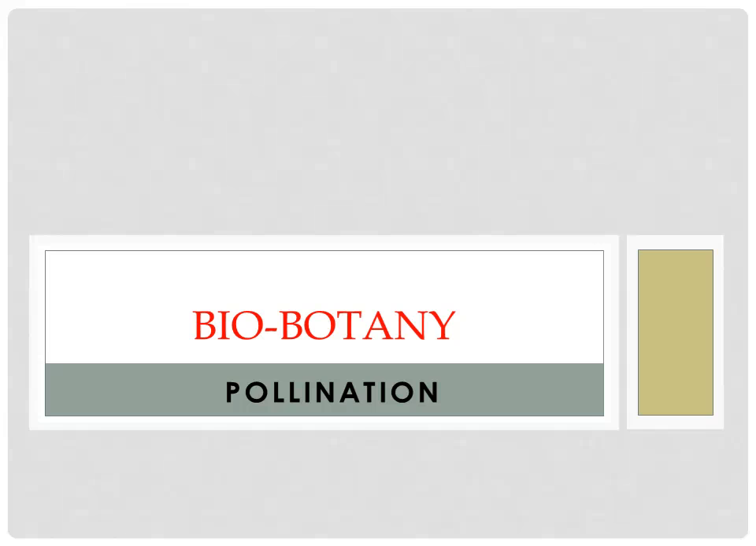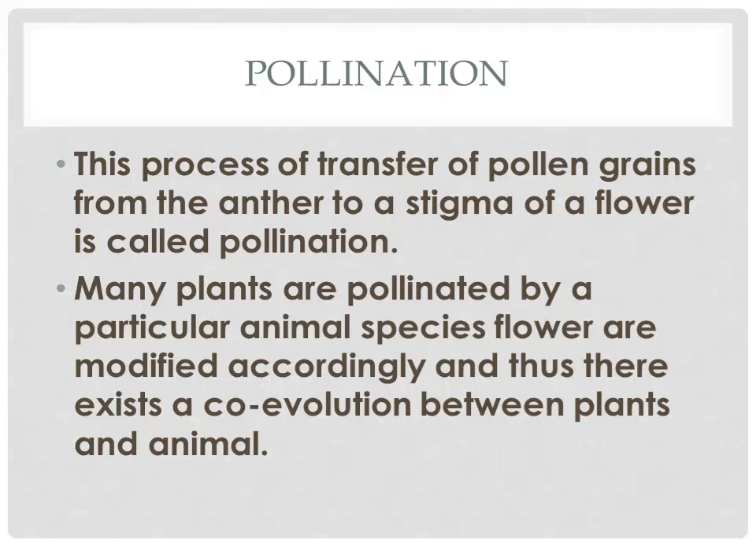In this PowerPoint we are going to see about pollination. What do you mean by pollination? Transfer of pollen grains from anther to the stigma. Anther is the male part of the flower. Stigma is the female part of the flower. So here the definition was given for pollination.